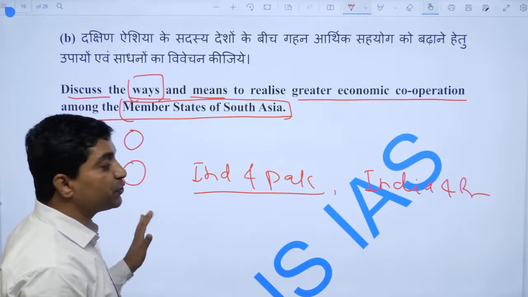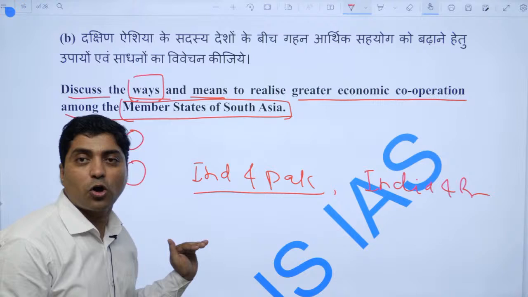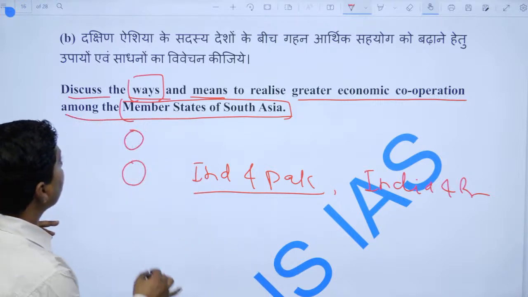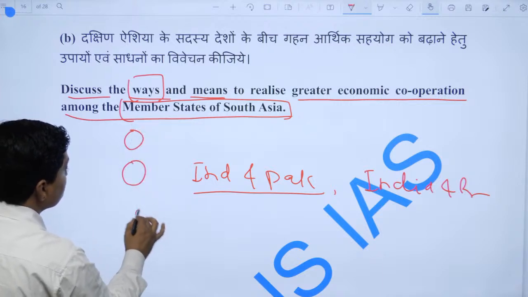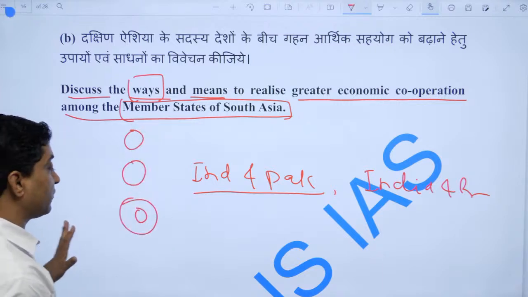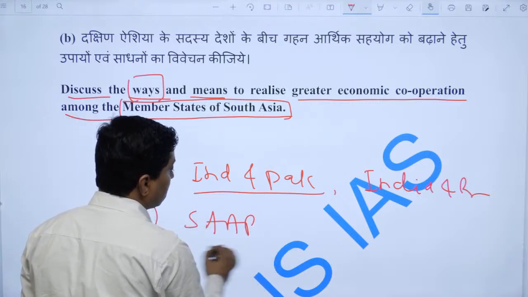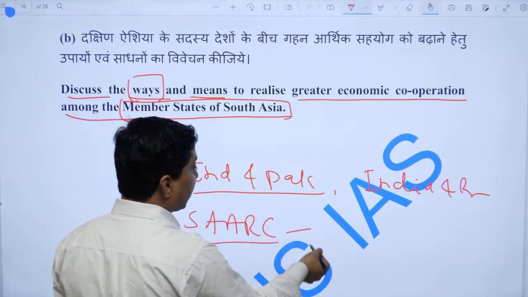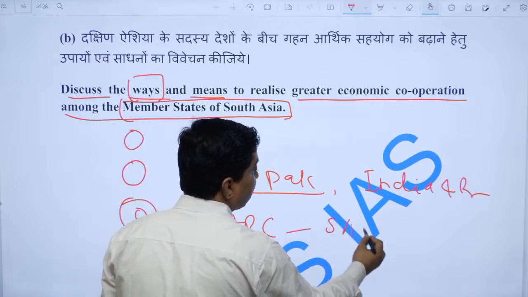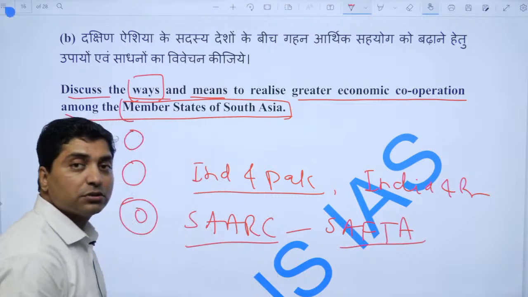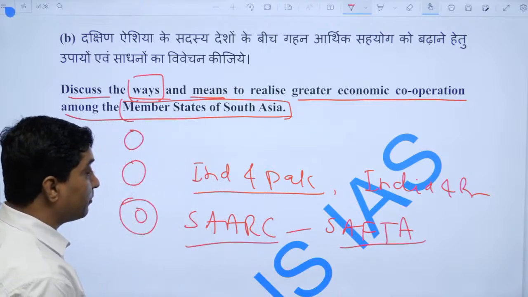Such disputes should be resolved through bilateral dialogue. And there could be a regional organization, for example SAARC, or a trade agreement like SAFTA. SAFTA should be revived in order to achieve greater economic cooperation.